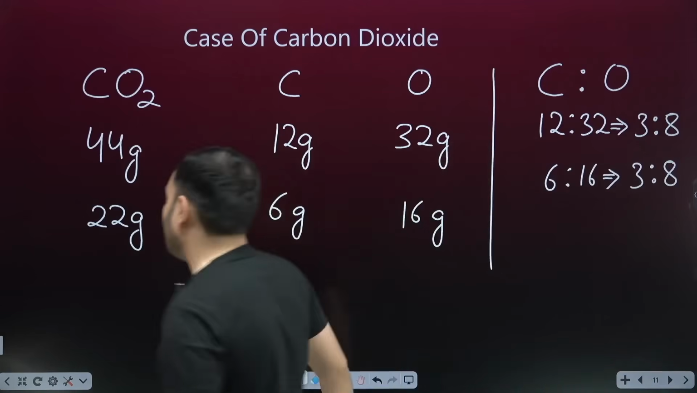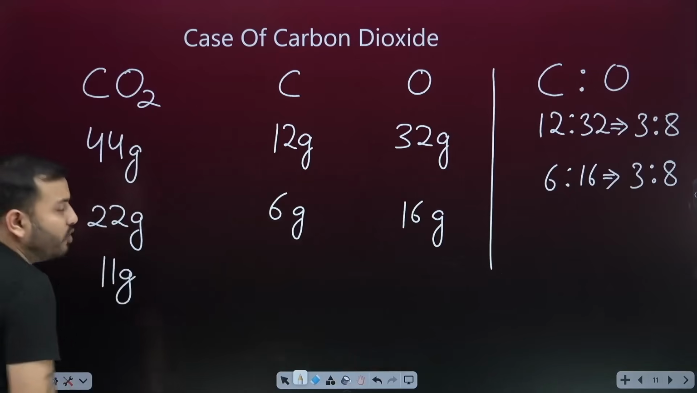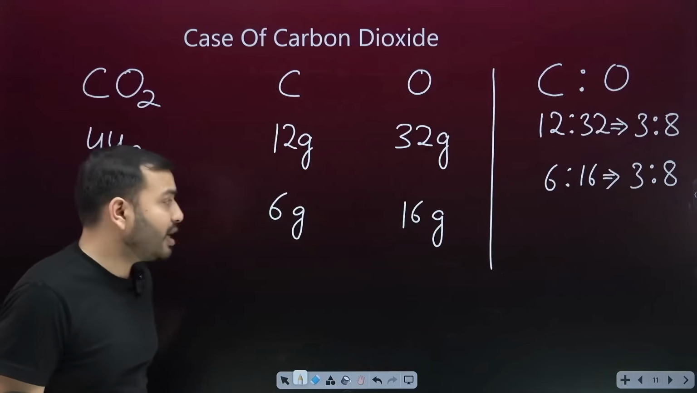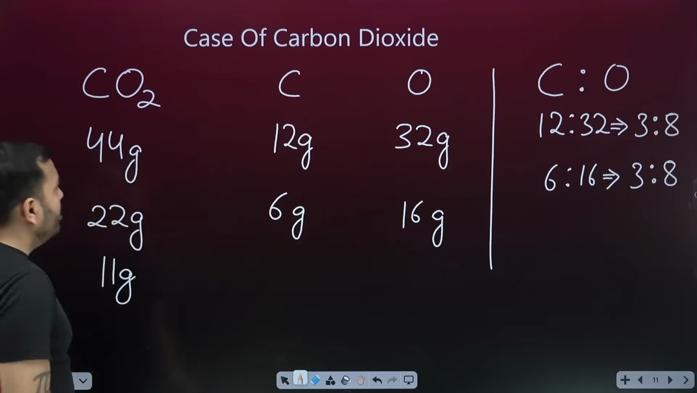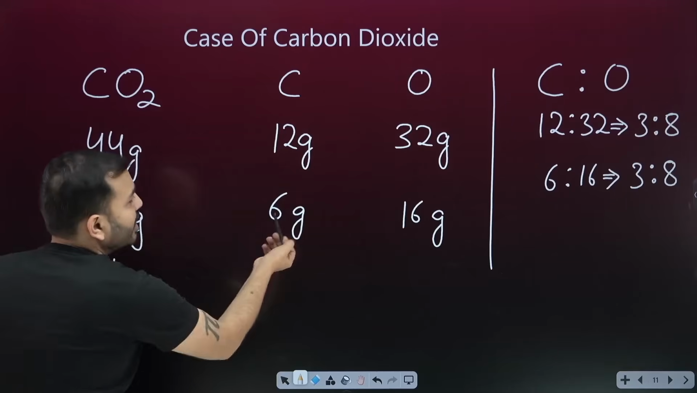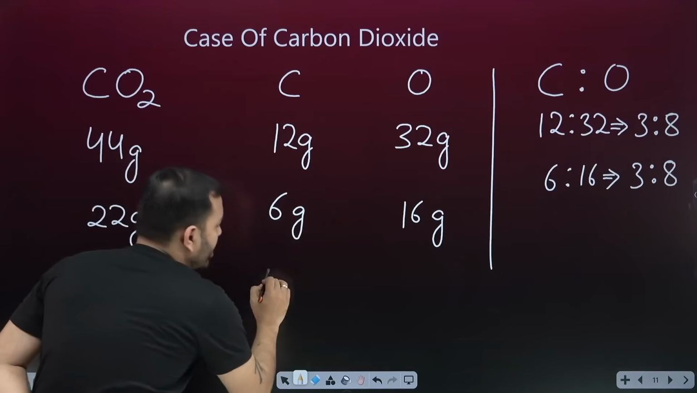Now come, let's answer a question. If I have 11 gram of carbon dioxide, how much carbon do we have to give and how much oxygen will be there? Look here, I halved it, so here it is also half, and this is also half. Halved it further, then it also got halved. How much does it become?